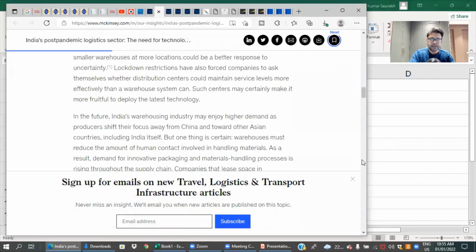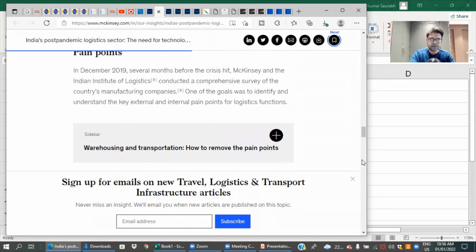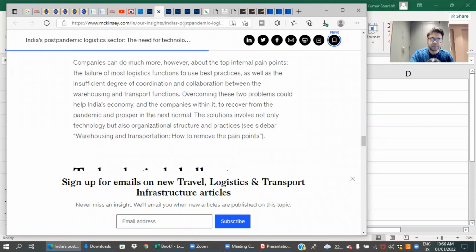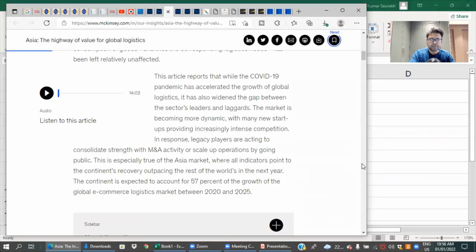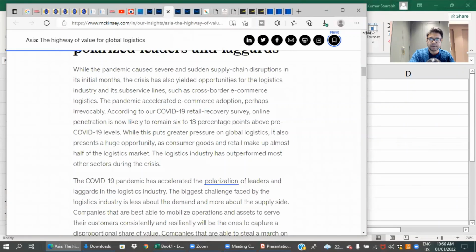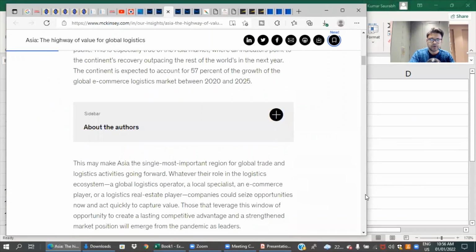You will see it's a very business-focused article. There are a lot of insights and a lot of learning you will get, whether you go through their articles, their insights, or their reports. You can also listen to the article in the form of audio, or you can download it.